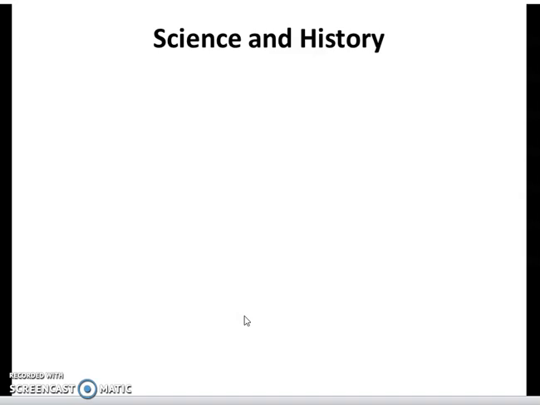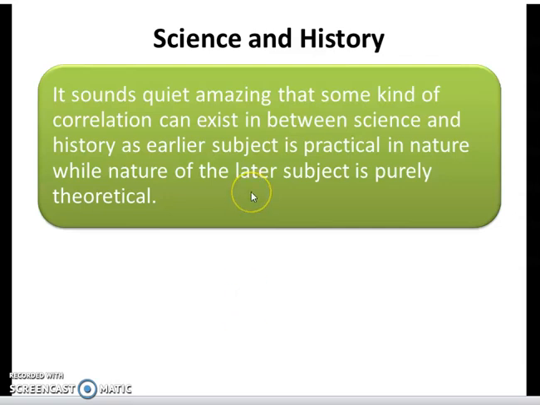Now let us see how the subject of history is related to the subject of science, which is very interesting to know because science and mathematics, we know, or to an extent, we had an idea of why mathematics is essential while learning science. But now understanding why history is important or how history can be correlated to the subject of science will be interesting. It sounds quite amazing that some kind of correlation can exist between subjects like science and